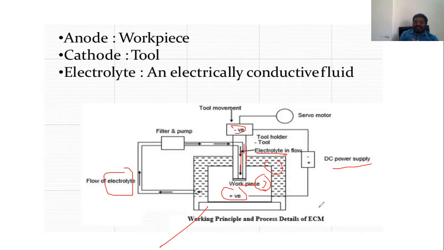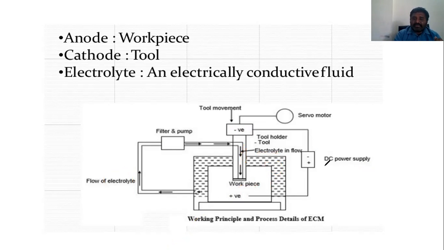After that, if you mix iron plus water, iron hydroxide will be formed here, and hydrogen gas can be removed from that. So due to the water, a reaction can take place here, and hydrochloride can be formed. It plays a major role here in how the material is removed.